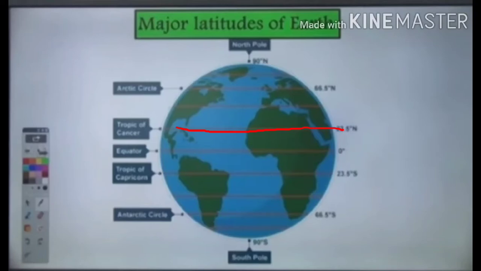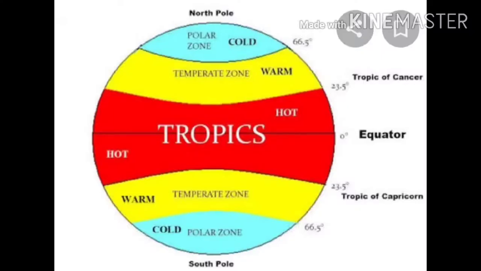Now, where is the Tropic of Cancer located? It is located at 23.5 degrees north, which means approximately 23.5 degrees north latitude or north of the equator. This line of latitude is the northern boundary of the area referred to as the tropics. During the summer season, the sun is located immediately above the Tropic of Cancer at noon on 21st June, making it the longest day in the northern hemisphere.